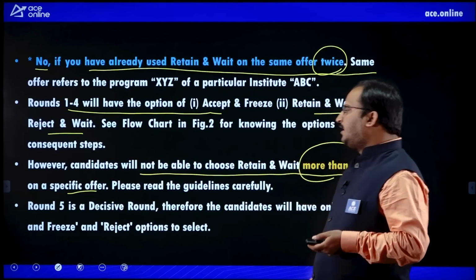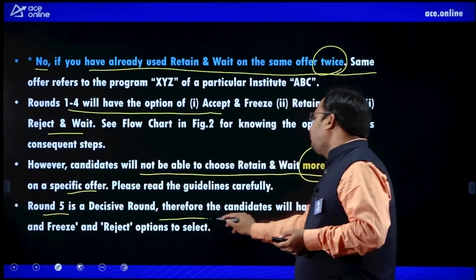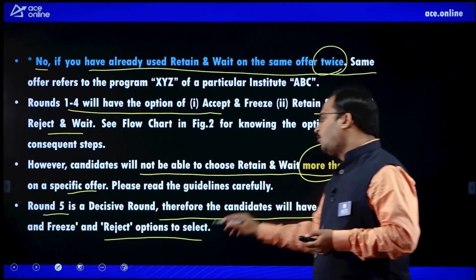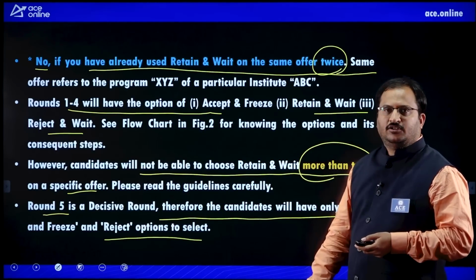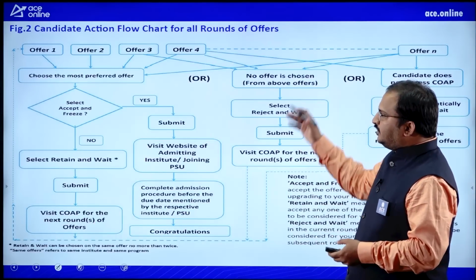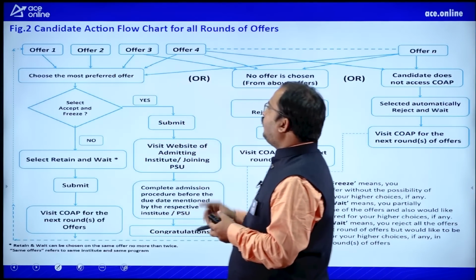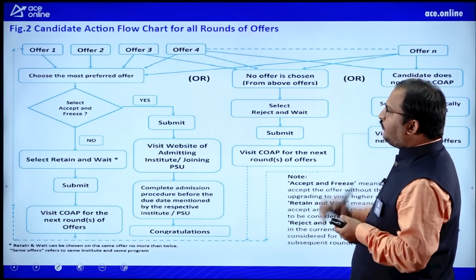Okay, try to remember that. Round 5 is a decisive round, therefore the candidates will have only accept and freeze and reject options to select. So try to remember this carefully. Now this is the flow chart that was given, dear students. So offer 1, offer 2, offer 3, offer 4, like this there will be so many preferred options.